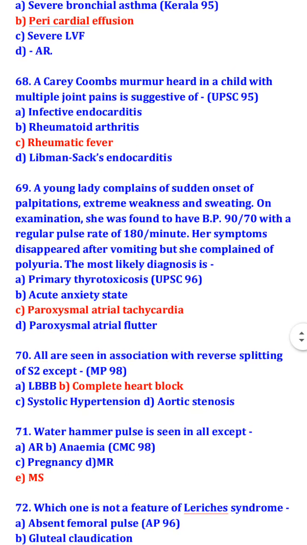A young lady complains of sudden onset of palpitation, extreme weakness, and sweating. On examination, she was found to have blood pressure 90/70 with a regular pulse rate of 180 per minute. Her symptoms disappeared after vomiting, but she complained of polyuria. The most likely diagnosis is paroxysmal atrial tachycardia.